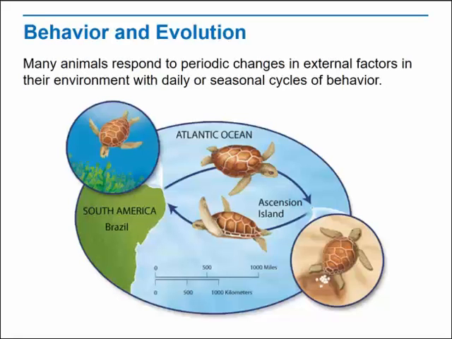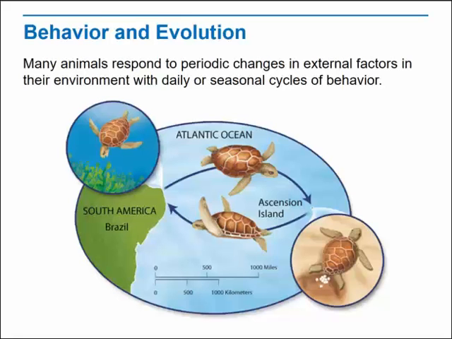Many animal populations migrate over huge distances. The illustration shows the migration of green sea turtles between their feeding grounds on Brazil's coast and their nesting grounds on Ascension Island. Migration allows animals to take advantage of finite supplies of environmental resources whose availability changes seasonally.